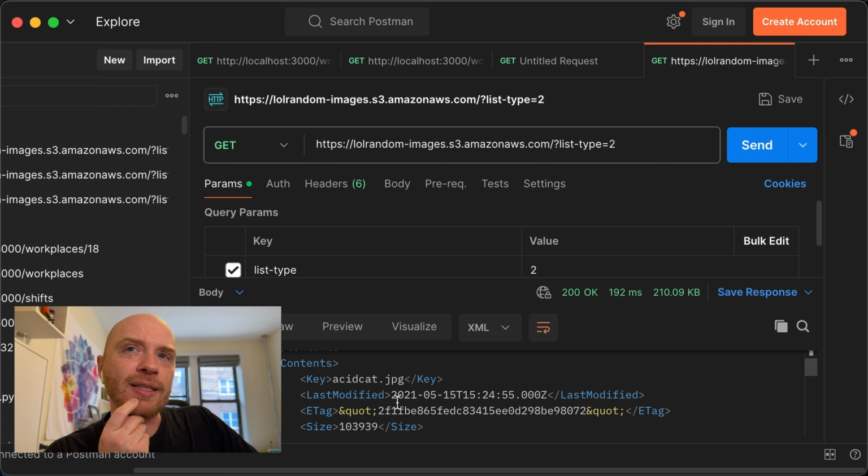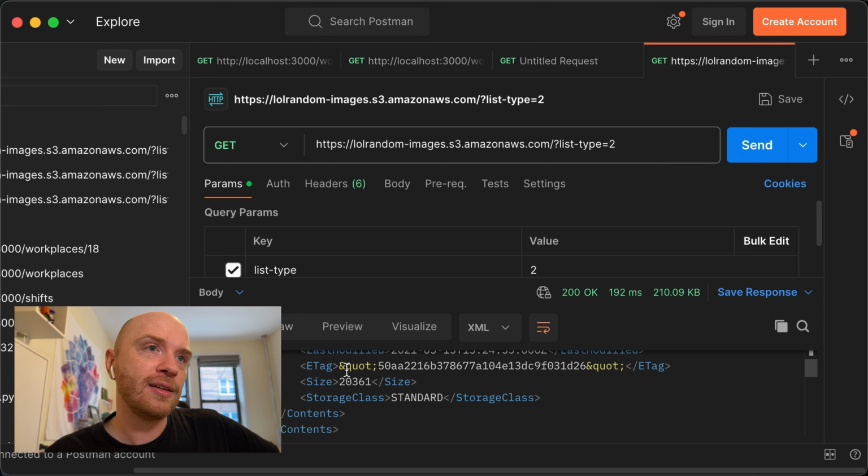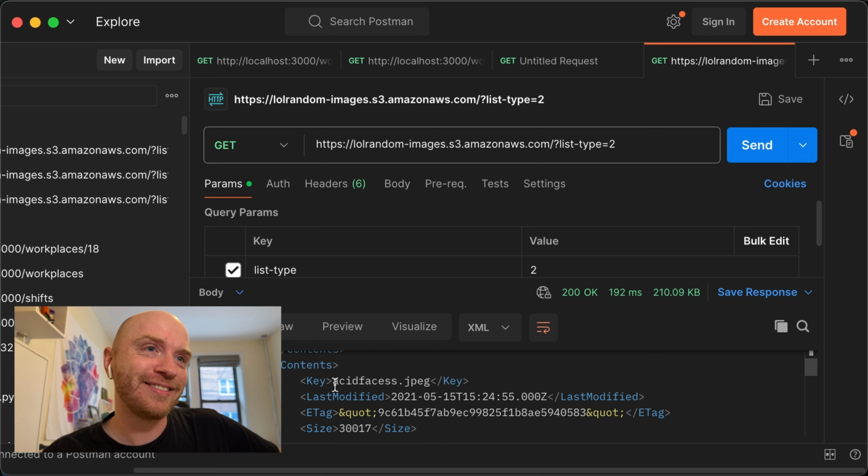Working with XML is a little uncomfortable for me. I don't think I've really done it before. I have parsed a lot of HTML as a web developer, so that should help. It should be similar. It's very similar. So we're going to parse it with an XML reader of some kind, and then we're going to extract the file names. And then you can see here, acid fur, acid faces. So this is what we need. That's what we're gonna extract.